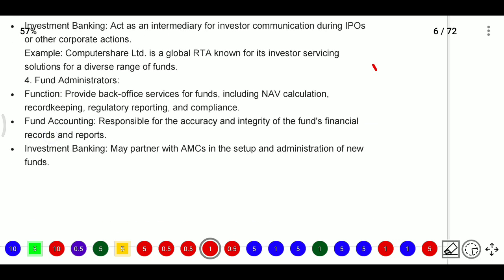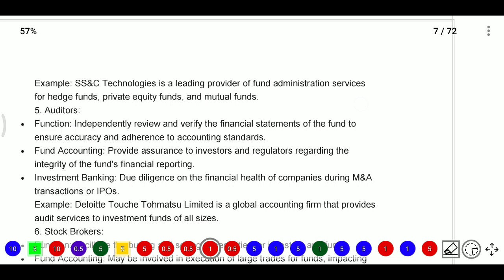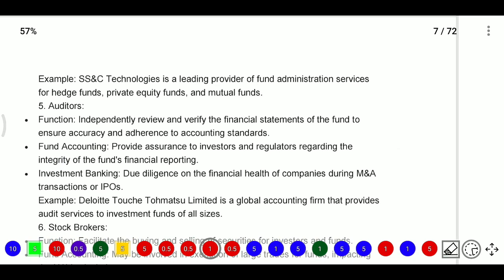And the investment bankers are the main partners with the AMC in the setup and administration of new funds. For example, SS&C Technologies is a leading provider of fund administration services for hedge funds, private equity funds, and mutual funds. Next, auditors.